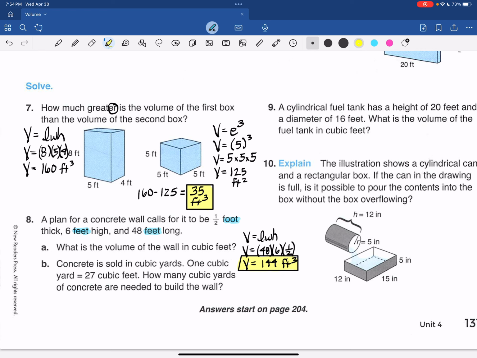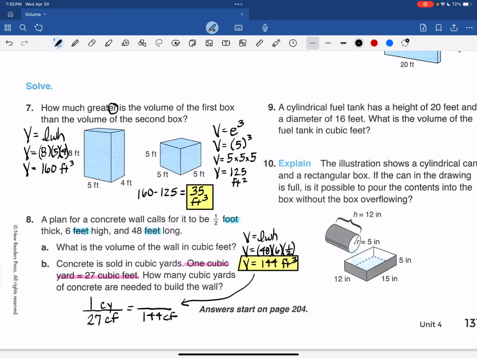Part B says that concrete is sold in cubic yards. 1 cubic yard equals 27 cubic feet. This is feeling like a ratio proportion problem. How many cubic yards of concrete are needed to build this wall? You can do it different ways, but I'm going to set it up using my proportion. That 1 cubic yard is equal to 27 cubic feet. And then I'm going to bring in this answer, 144 cubic feet,